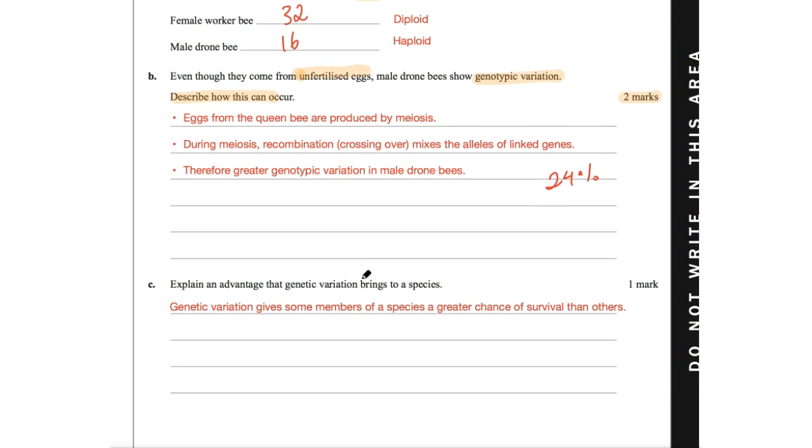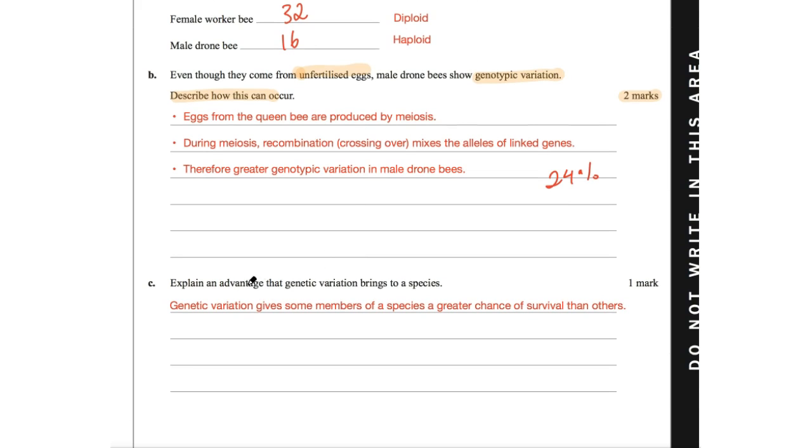And moving into C. Explain an advantage that genetic variation brings to a species, and we know this is essentially looking at natural selection. We know genetic variation is basically the first principle of that, and what does it do? It means that if a population is wiped out, if you have greater genetic diversity, there are individuals that may have a selective advantage due to a particular trait that is more conducive to survival and reproduction. And so using that particular fact, it's 1 mark. I'd just say genetic variation gives some members of the species a greater chance of survival than others, and we know that's due to the selective advantage that certain traits give them.